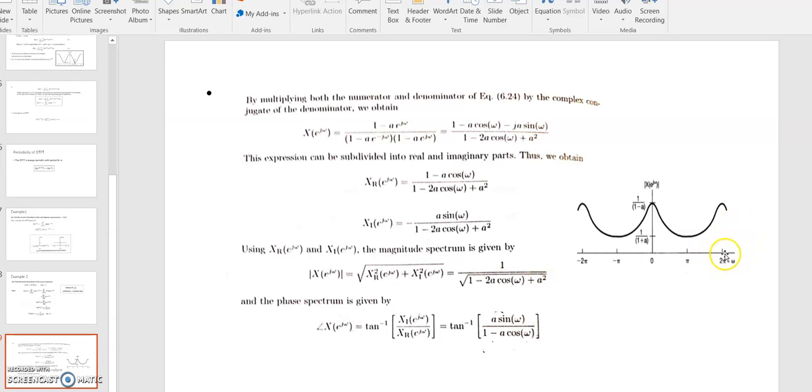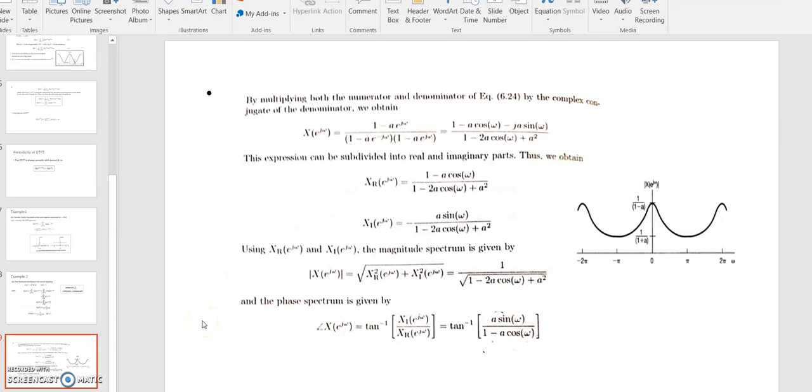So we will also calculate the value at 2 pi. When we put omega equals 2 pi, again we will have the same value as at omega equals 0. It will repeat over every 2 pi interval. The same value repeats after every 2 pi interval, and it will be continuous in nature. But in case of continuous time Fourier transform, it was not periodic, right? So all these are the discussion of DTFT.